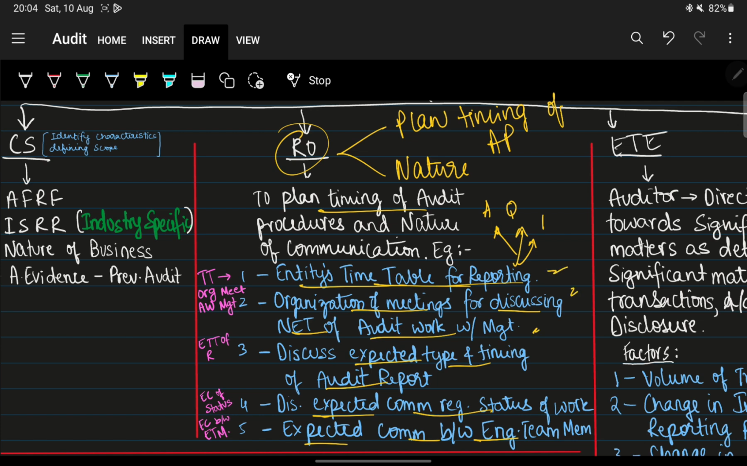You don't have to remember inside this also. Okay, so inside that is not required, only the headings are sufficient. So in this case, what are the 5 things that you have to remember? Firstly, the entity's timetable for reporting. Secondly, communicate with management, or rather organization of meetings for discussing the nature, extent and timing of audit work, right? Next, discuss the expected type and timing of the audit report. Fourth point, discuss expected communication regarding the status of work. Fifth point, discuss expected communication between the engagement team members.